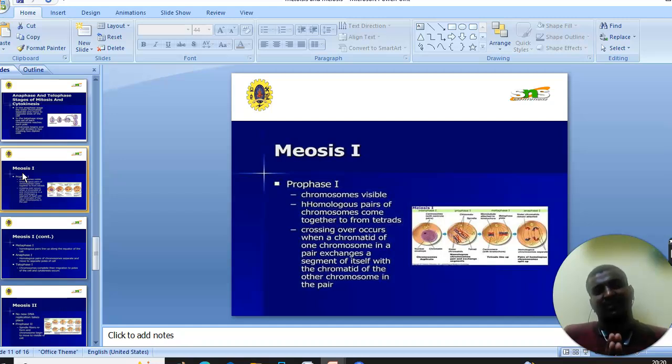Generally, in meiosis, the cell cycle occurs in meiosis 1 and meiosis 2. In meiosis 1, first you see the prophase. The chromosomes become visible, and homologous pairs of chromosomes come together to form tetrads. Crossing over occurs when a chromatid of one chromosome in a pair exchanges segments of itself with a chromatid of the other chromosome in the pair.